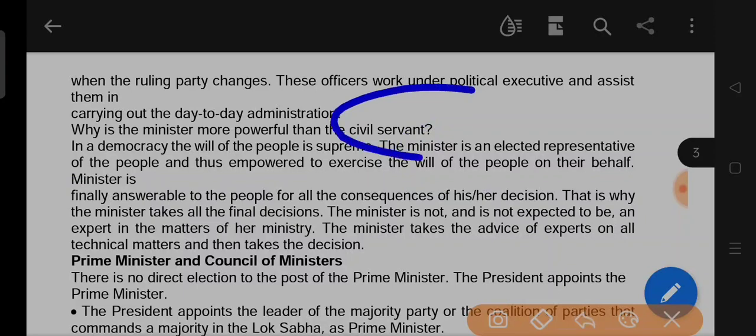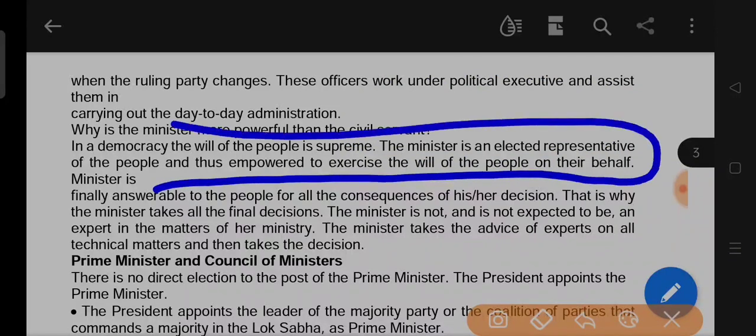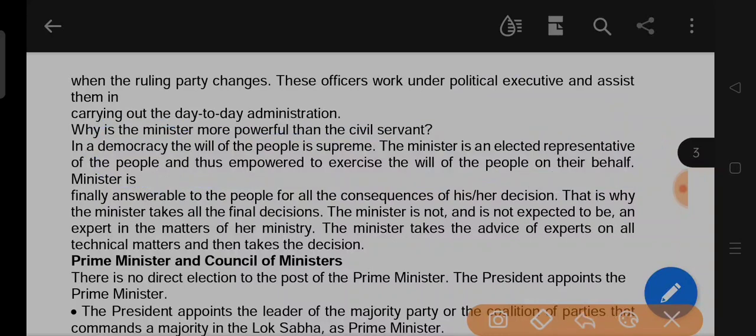In a democracy, everybody knows that the political leader always works according to the will of the people or the citizens of the country. The minister is finally answerable to the people for all consequences of his or her decision.